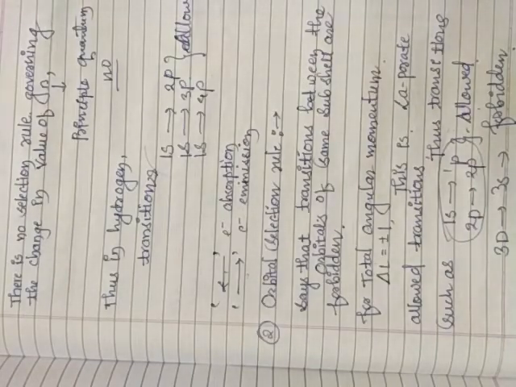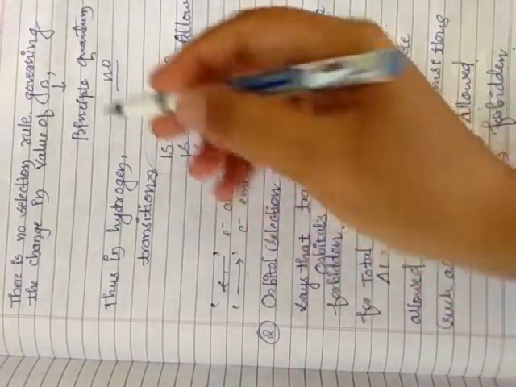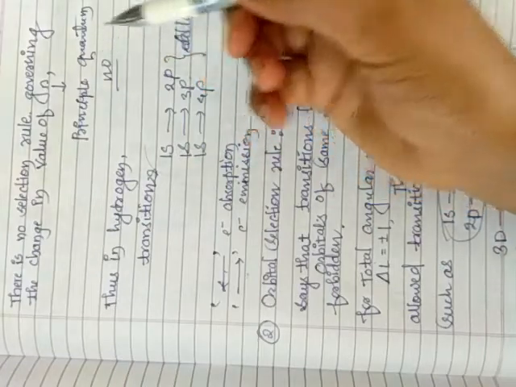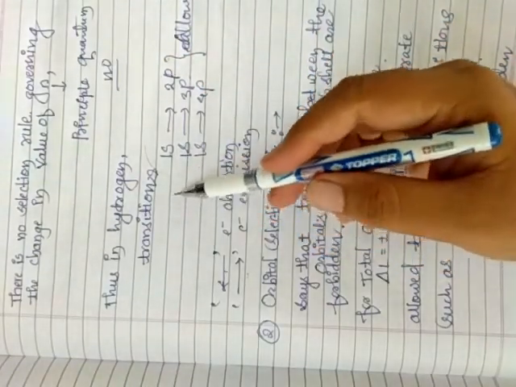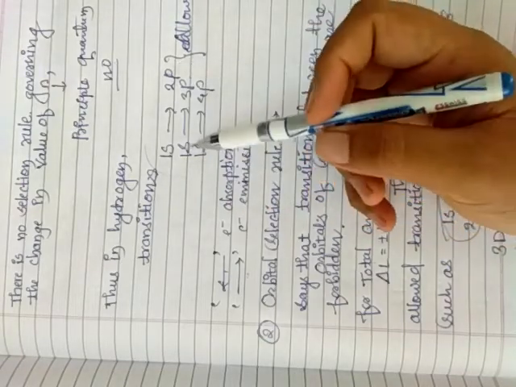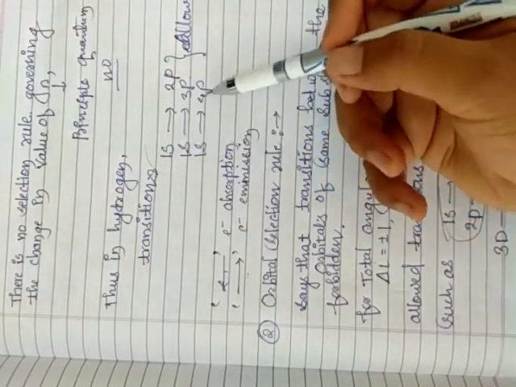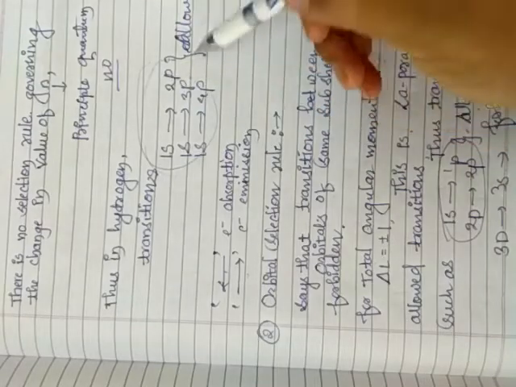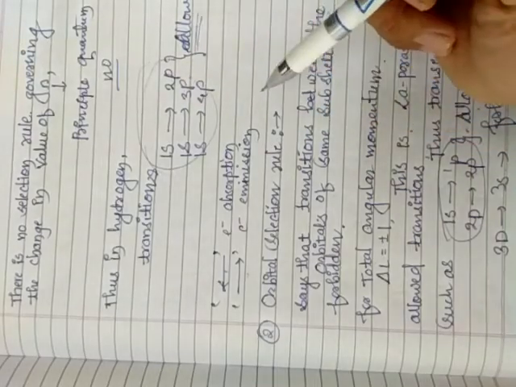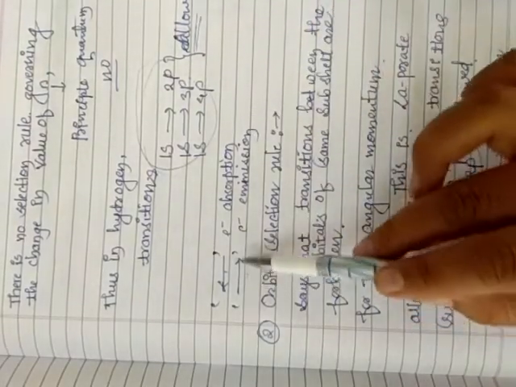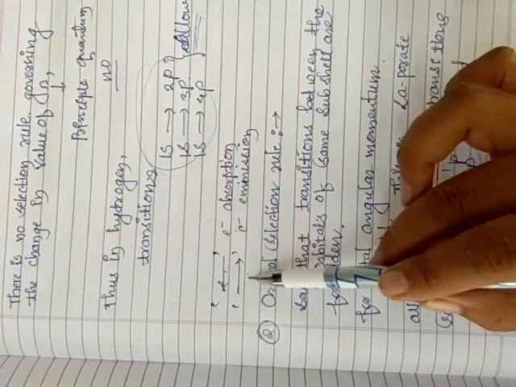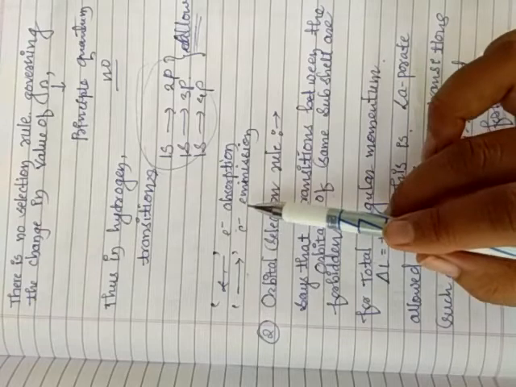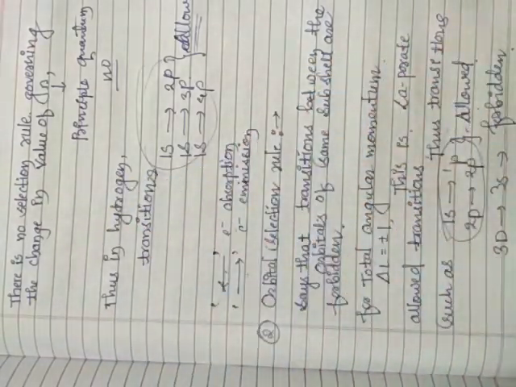There is no selection rule governing the change of the value of n, the principal quantum number. So in the case of hydrogen, transitions may be 1s to 2p, 1s to 3p and 1s to 4p, and these are all allowed transitions. In electronic spectroscopy, the reverse arrow indicates electronic absorption and the forward arrow indicates electronic emission. This selection rule is not strictly obeyed for all molecules.